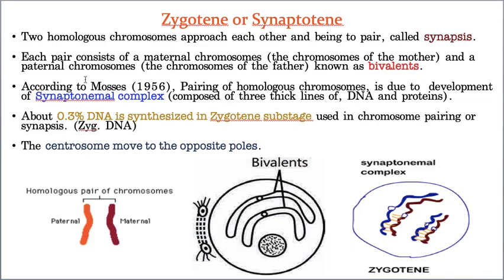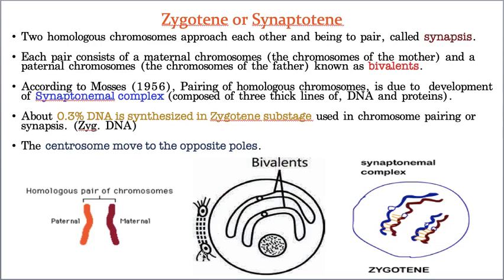And this synaptonemal complex is composed of 0.3 percent. I'm sorry, I'm extremely sorry, I made a very small mistake. This synaptonemal complex is composed of 3 thick lines of DNA and proteins. Okay, this is the composition of the synaptonemal complex. Whereas in zygotene, one more small aspect also takes place. 0.3% of the DNA is again synthesized in the zygote stage, which helps in pairing, which helps in the coupling of these particular chromosomes.